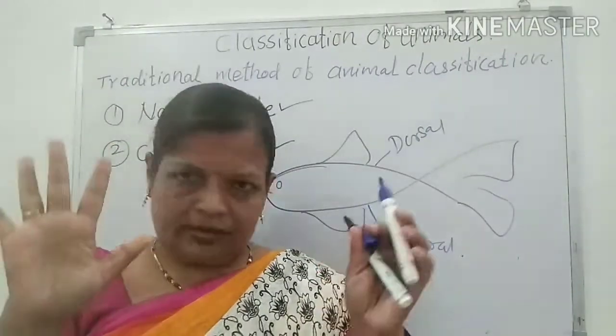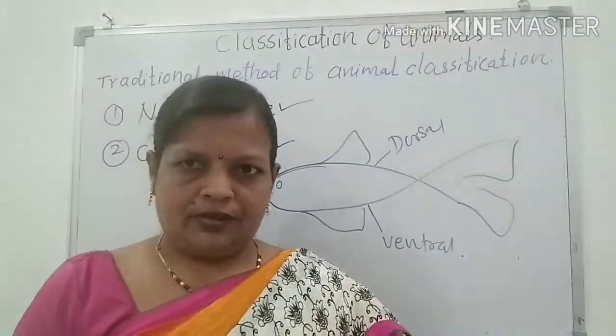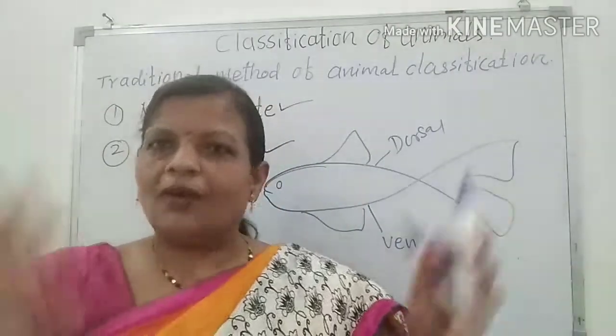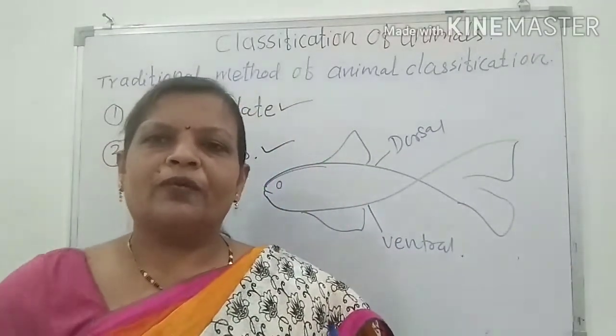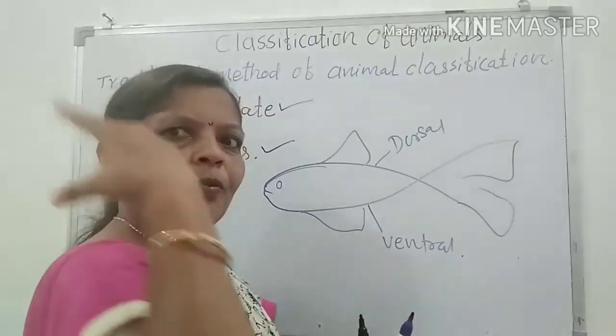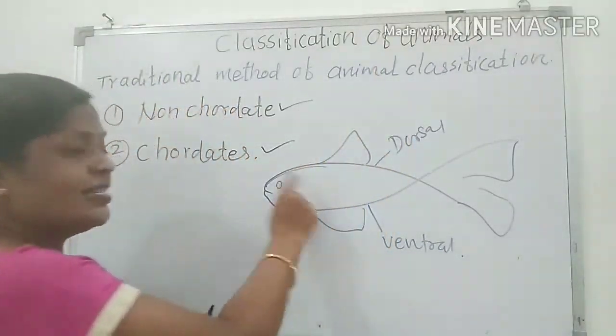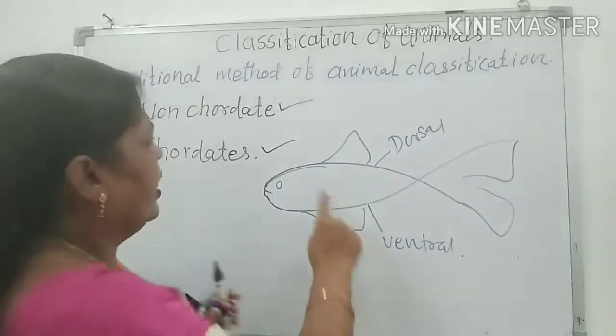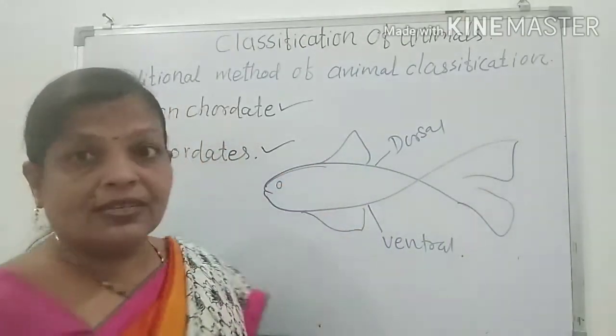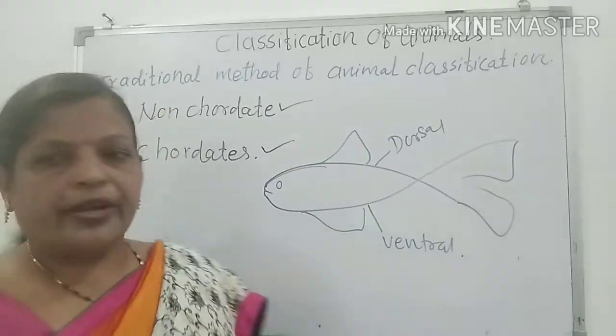Actually we have forelimbs and hind limbs. Whenever we use all the limbs for moving, we can see the upper side of our body is dorsal and the lower side is ventral. In a similar way, in this animal, which is a fish, this is the dorsal side and here it is the ventral side.